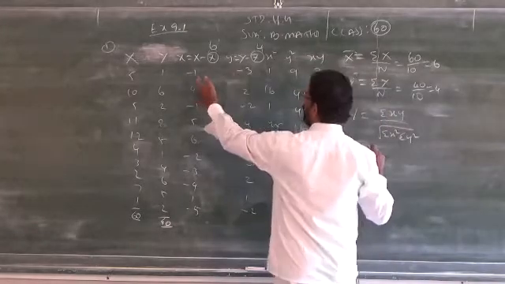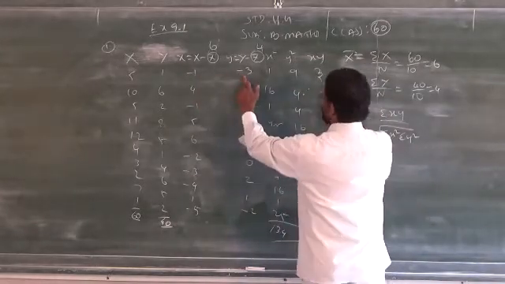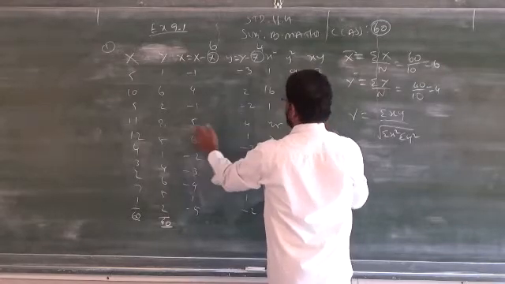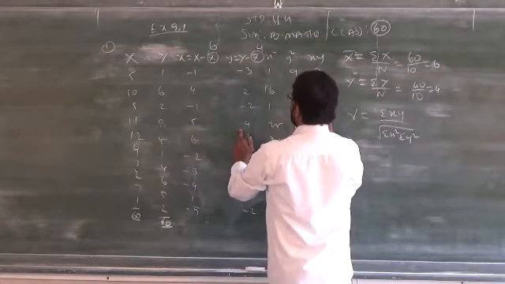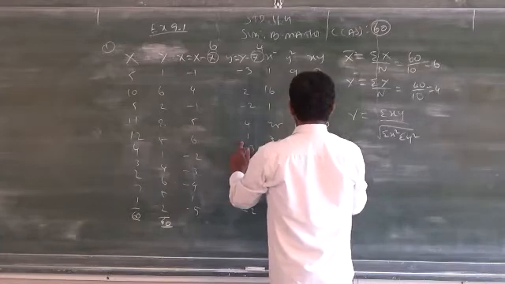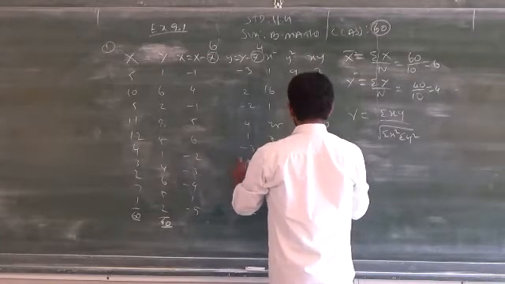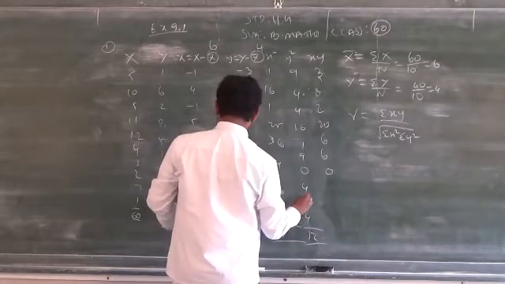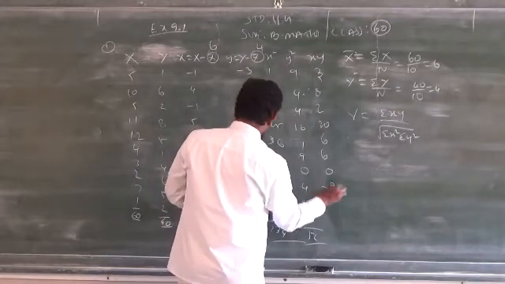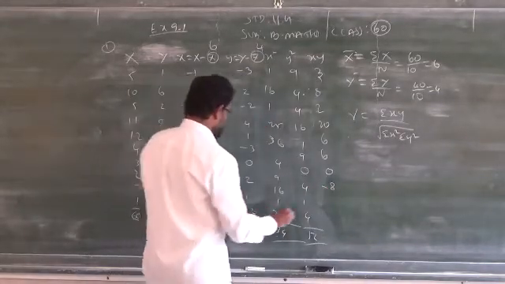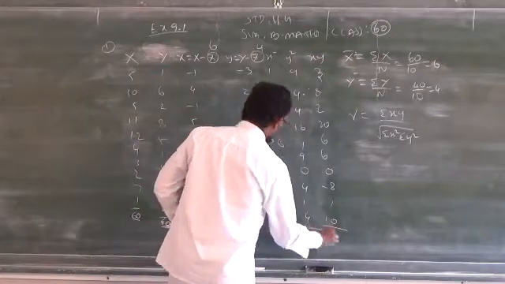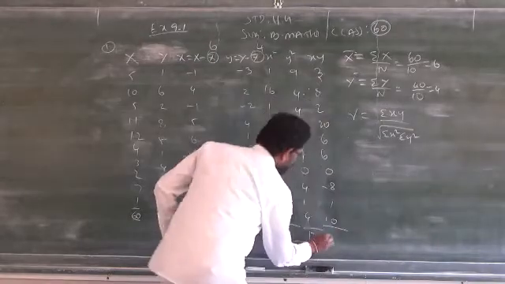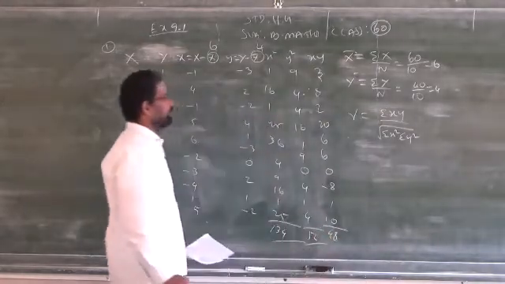So now multiply small x and small y. 1 into 3, 3. 4 2s are 8. 5 4s are 20. 6 1s are 6. 2 3s are 6. 0. 4 2s are 8, minus 8. 1 into 1, 1. 5 2s are 10. This total is 48. Please check your total and do it.